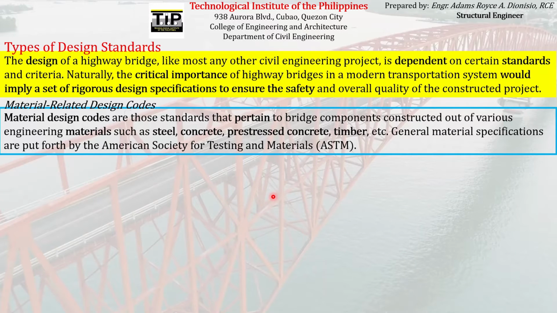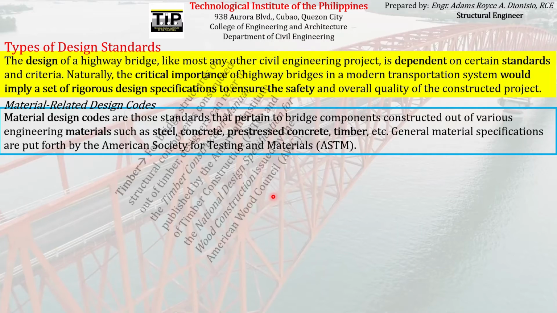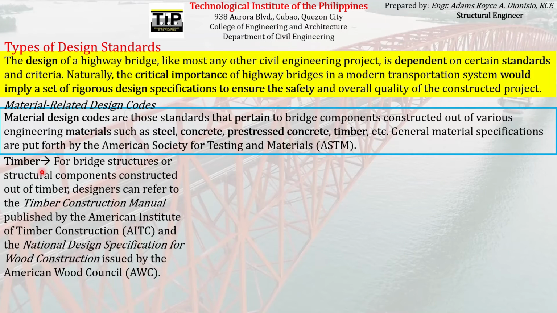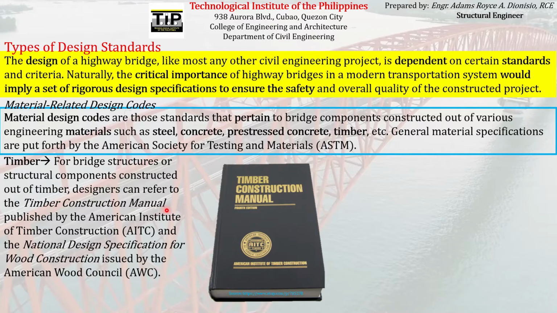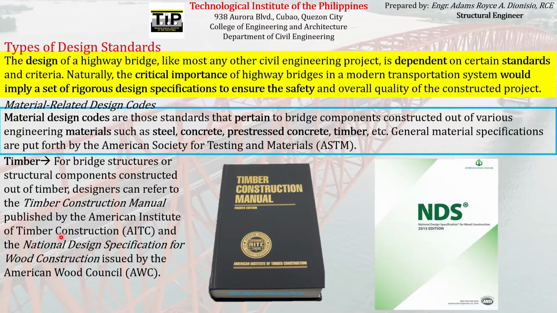So the other construction material that we also have a design code for is timber. For bridge structures or structural components constructed out of timber, designers can refer to the Timber Construction Manual published by the American Institute of Timber Construction, or AITC, and the National Design Specification for Wood Construction issued by the American Wood Council, or AWC.